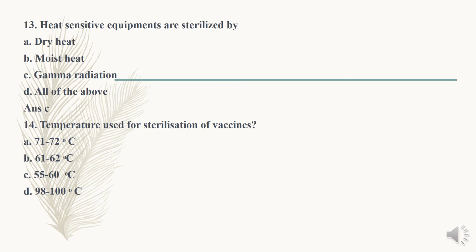Next question, the temperature used for the sterilization of vaccine. Option A, 71 to 72 degrees Celsius. Option B, 61 to 62 degrees Celsius. Option C, 55 to 60 degrees Celsius. Option D, 98 to 100 degrees Celsius. The right answer is 55 to 60 degrees Celsius. We already studied that vaccines are stored at a temperature of 2 to 8 degrees Celsius, whereas 55 to 60 degrees Celsius is used for the sterilization of vaccine.